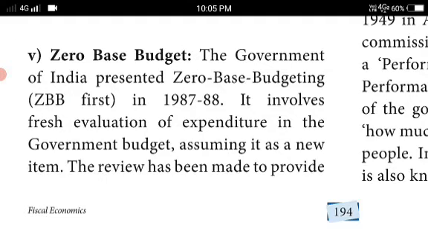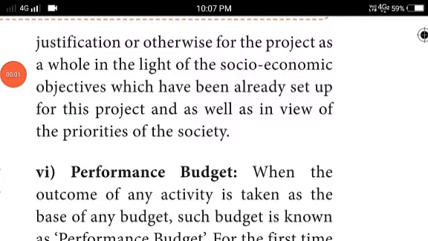The review is made to provide justification or otherwise for the project as a whole in the light of the socio-economic objectives. They want to enhance the socio-economic objectives already set up for this project, as well as in view of the priorities of the society.